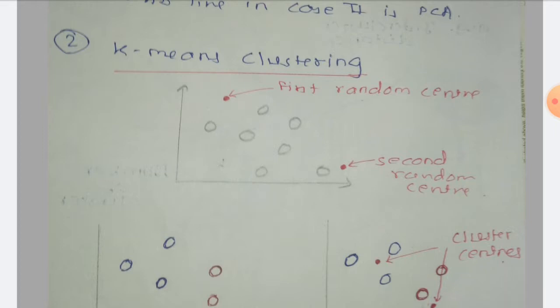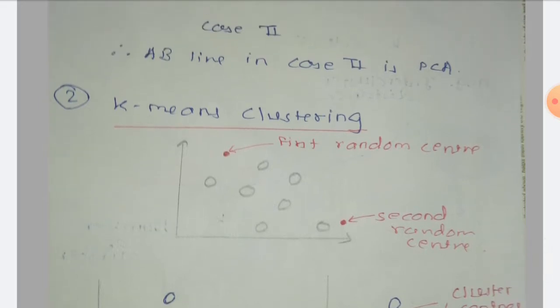Now here 7 data points are given, and these are drawn on the x and y axis. Now in K-means clustering, we have to decide first how many clusters we want. So initially in this example, we'll consider k equal to 2. That means 2 random points we are selecting. These 2 random points are drawn here by the red dots. First is at the upper side, and second one is at the lower side. So the first one is the first random center, and the second red dot is the second random center.